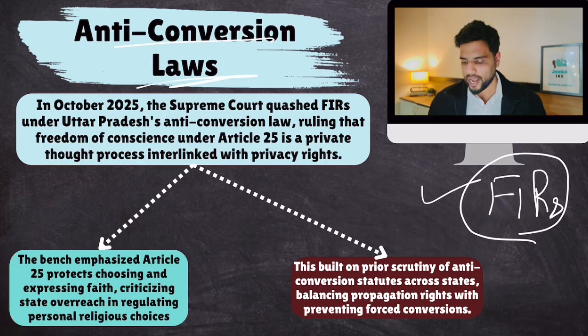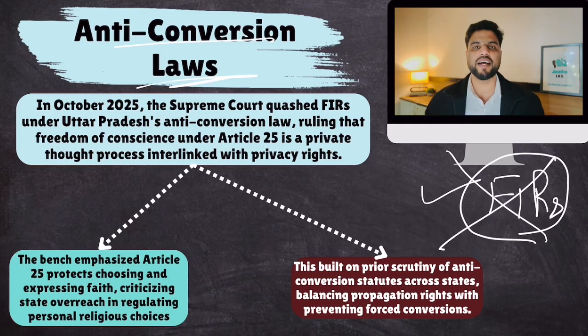The Supreme Court quashed these FIRs, and said that these FIRs are unlawful because you have the right to propagate your religion, and these people were only propagating, not fraudulently converting. So the Supreme Court took the side of these people who were propagating their religion. It ruled that these FIRs are unjustified. This is executive overreach, and the right to propagate your religion is a fundamental right. These people are not fraudulently or forcibly converting anyone. So these were the 2 cases, and that would be all.